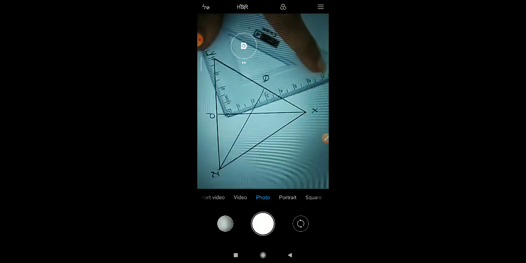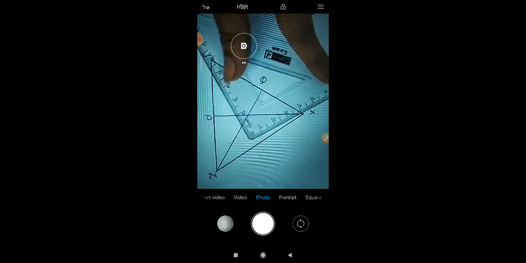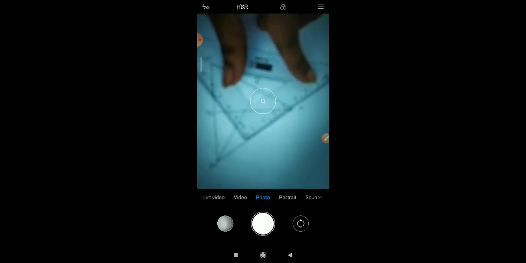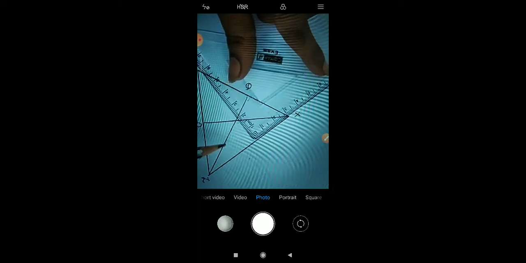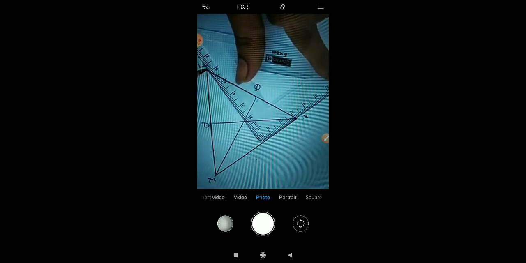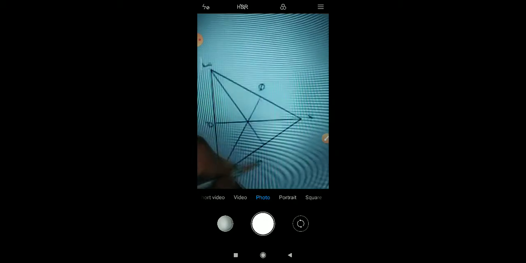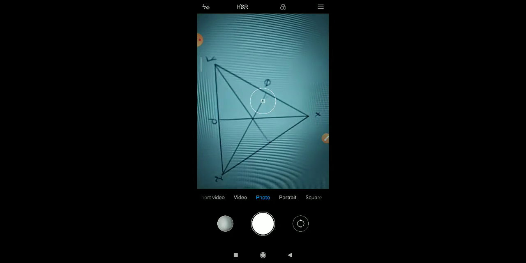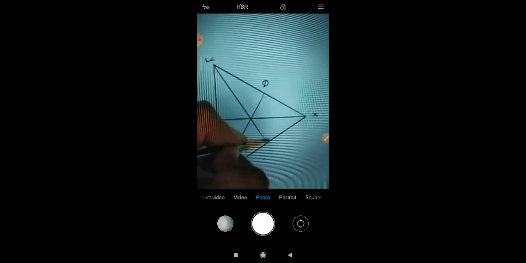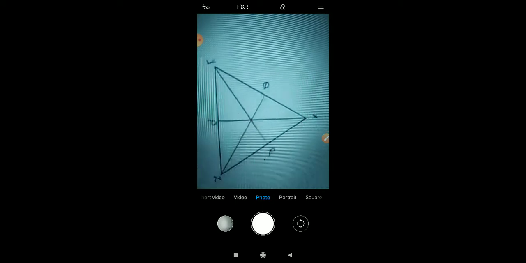Now the same steps of construction we have to follow to draw the perpendicular from point Y to XZ. One side of the set square adjusts with this vertex and another adjusts with the opposite side, and draw the perpendicular, or the altitude, on XZ.